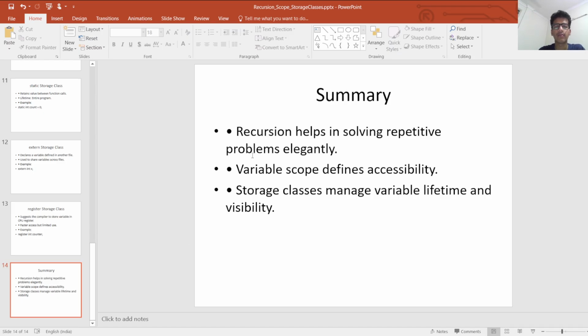Summary. Recursion helps in solving repetitive problems elegantly. Variable scope defines accessibility. Storage classes manage variable lifetime and visibility.